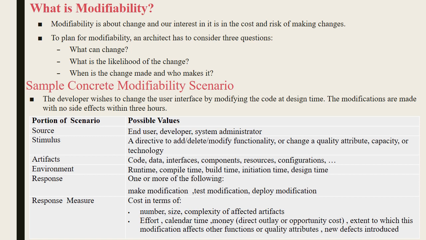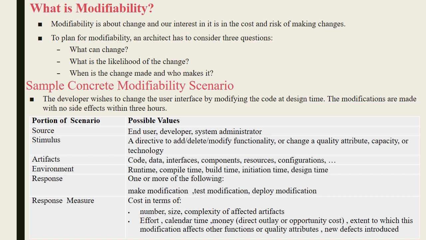What is the change? According to the interest of the user, what will be the cost, and what are all the risks involved in this modifiability? We have to consider these three kinds of questions when we are planning for modifiability. First, what is the change? Second, how will it be done? The third one is when and who is going to change this. These are the questions that have to be in the user's mind when they are going to change the code.